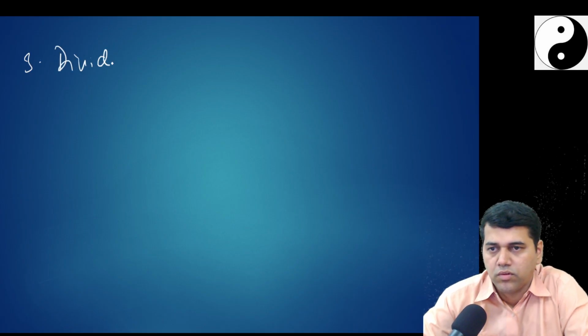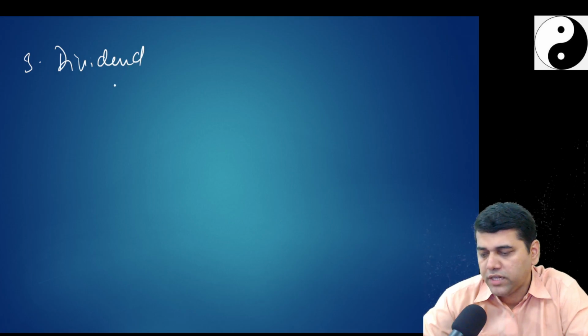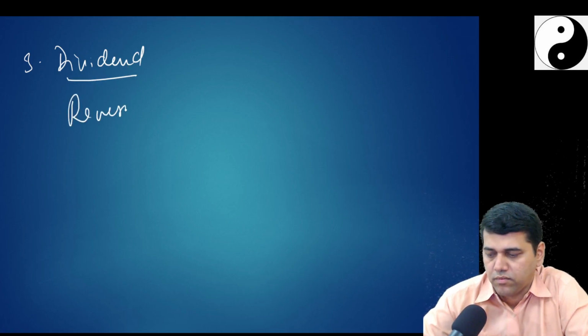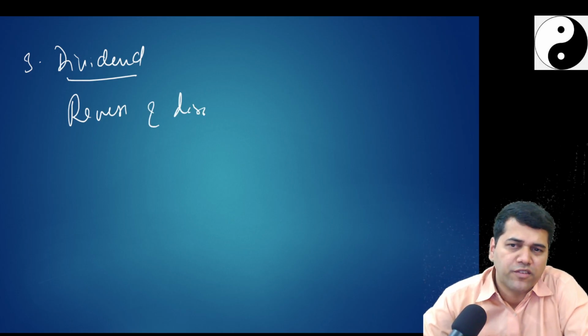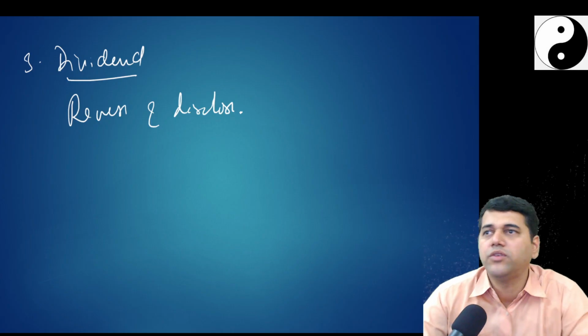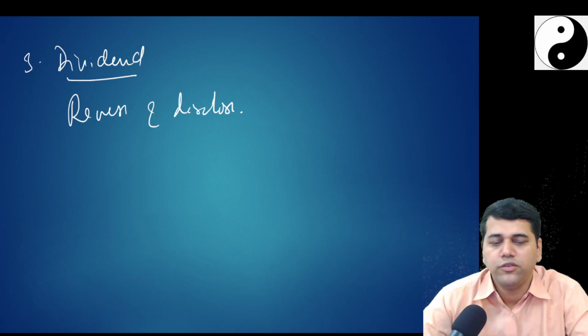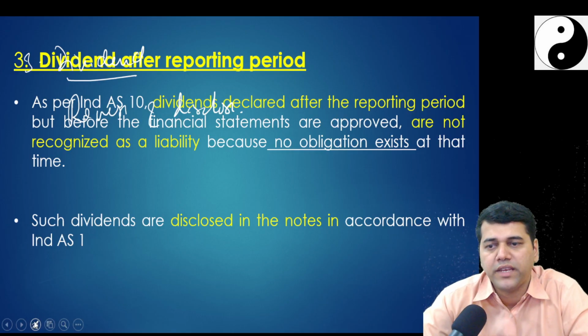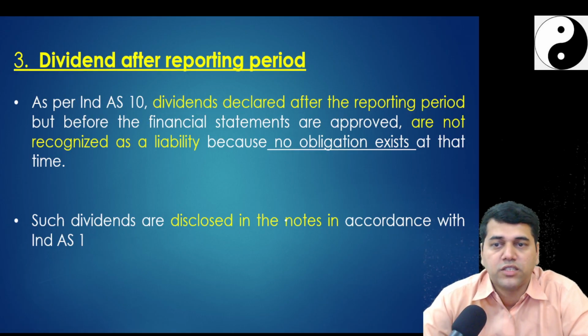Next, dividend. What about the dividend? Reverse. Reverse and disclose. Enough, no? I simply say you have to reverse that dividend and you disclose the dividend. You cannot pass any accounting entry for declaration of the dividend.